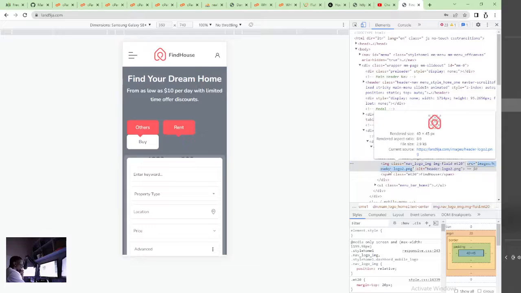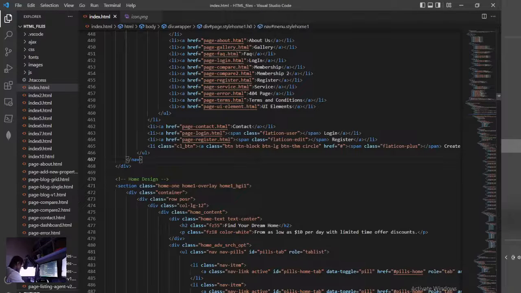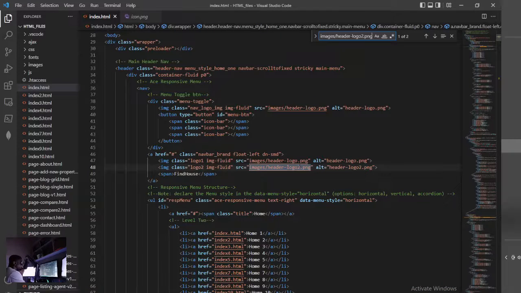So I'm just going to copy the link of this logo, which is this header logo. Ctrl C for copy. I'm going to go over to VS Code. Ctrl F to find, Ctrl V to paste what I just copied, and this is it. From what I can see, it seems to have two images, right? We have logo 1 and logo 2, and from my experience of coding, I would simply assume this one is for mobile, and this one is for desktop. I might not really be that sure, but I will know soon.